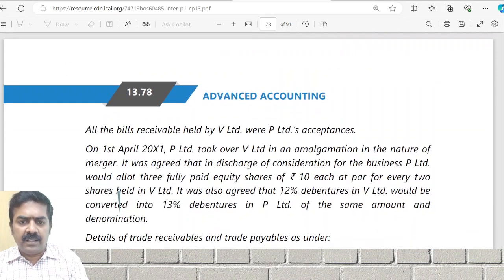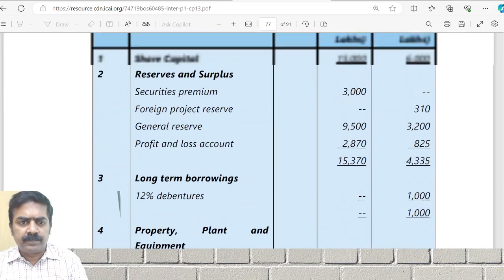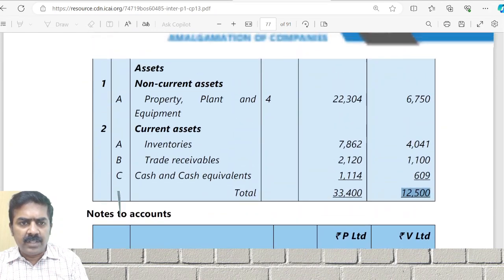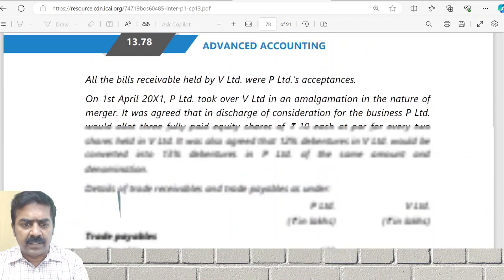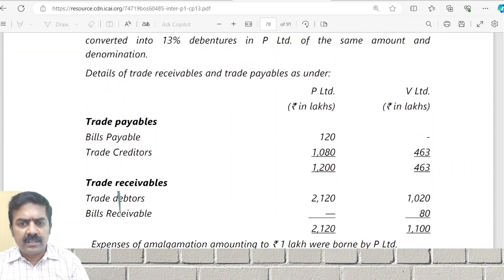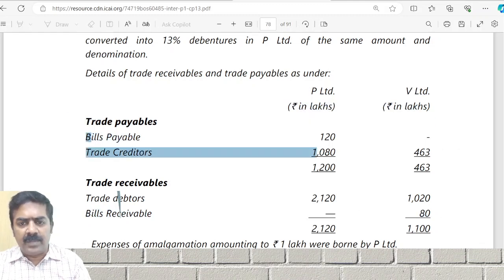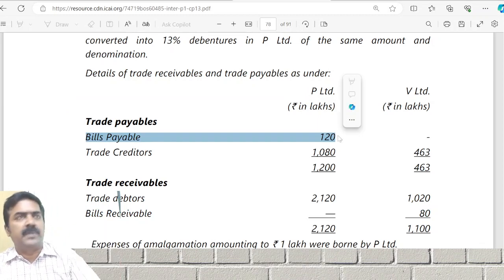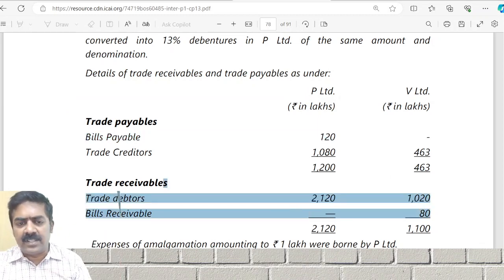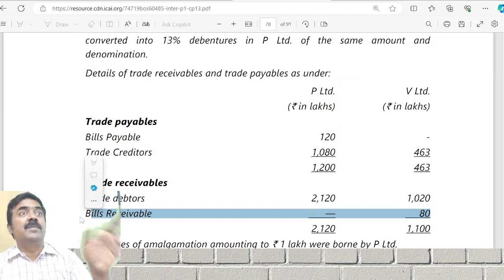Bills payable எவ்வளவு இருக்கு பாருங்க. Liability sideல 120 இருக்கு, asset sideல இருக்கா பாருங்க. இங்க bills payable இருக்கு, அங்க bills receivable 80 தான் இருக்கு. What is the meaning? This company has bills payable of 120 accepted in favor of other company. Other company is having only bills receivable of 80, so remaining bills are discounted.